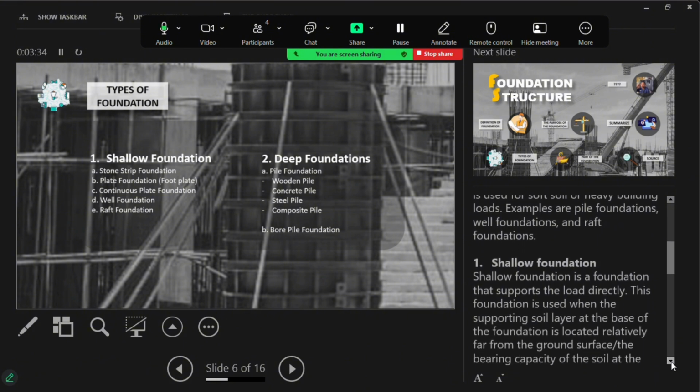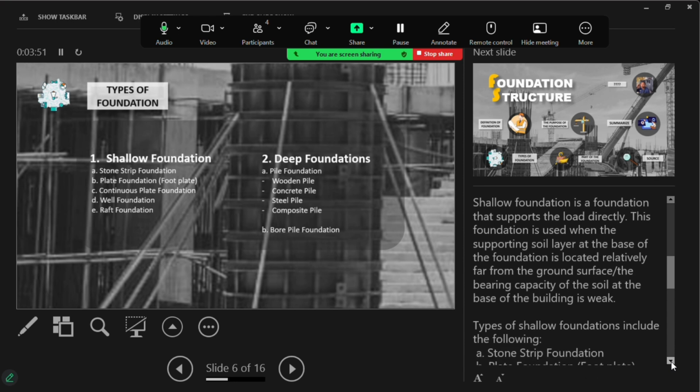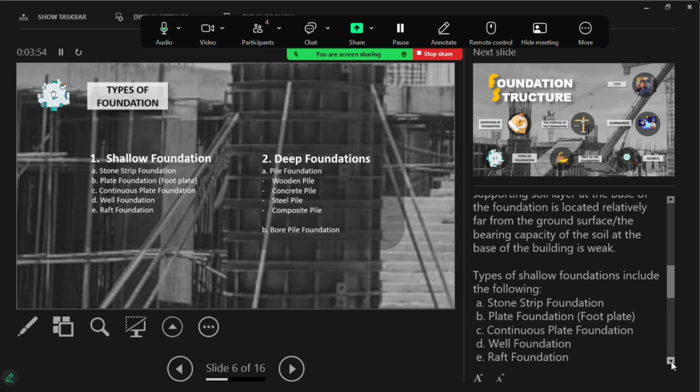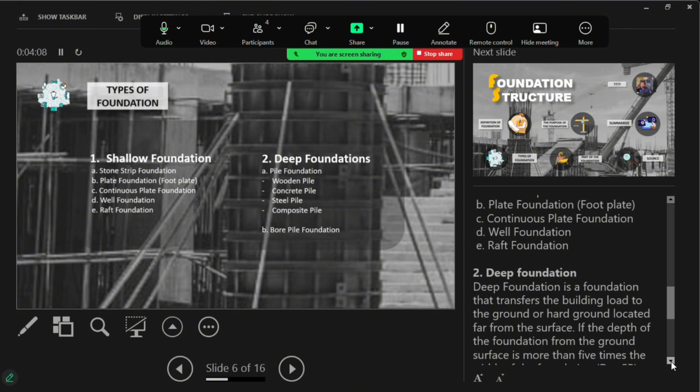Number one is shallow foundation. Shallow foundation is a foundation that supports the load directly. This foundation is used when the supporting soil layer at the base of the foundation is located relatively far from the ground surface, or the bearing capacity of the soil at the base of the building is weak. Types of shallow foundation include the following: A. Stone strip foundation, B. Plate foundation or foot plate, C. Continuous plate foundation, D. Well foundation, E. Rough foundation.